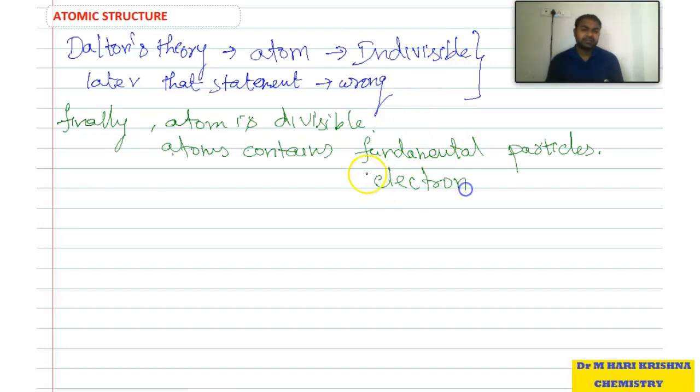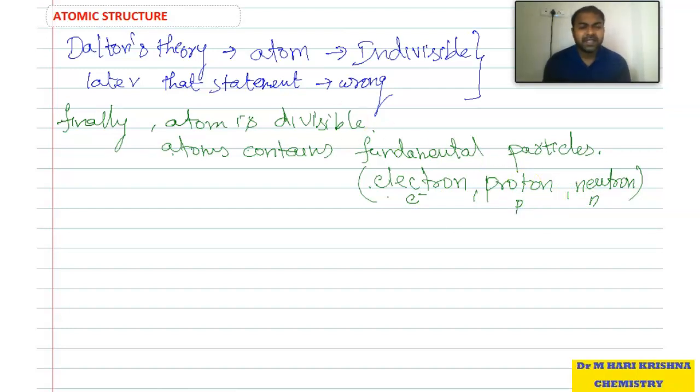Electron, proton, neutron. So atoms contain fundamental particles: electron, proton, neutron. The electron symbol is e minus, the proton symbol is p, the neutron symbol is small n.